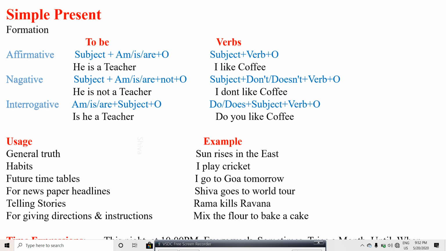These are the examples and general uses here. Already we know simple present, why we use that: general truths and habits, future timetables, newspaper headlines, telling stories, and giving directions and instructions. General truth: the sun rises in the east. It is a general truth. And I play cricket. It is a habit.